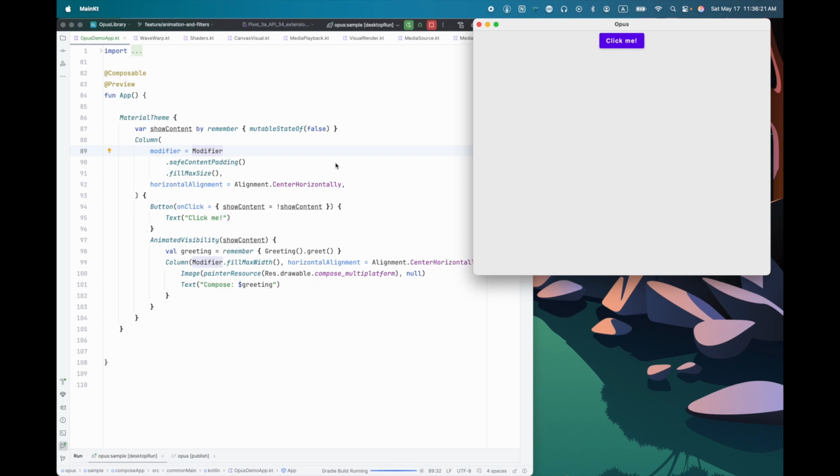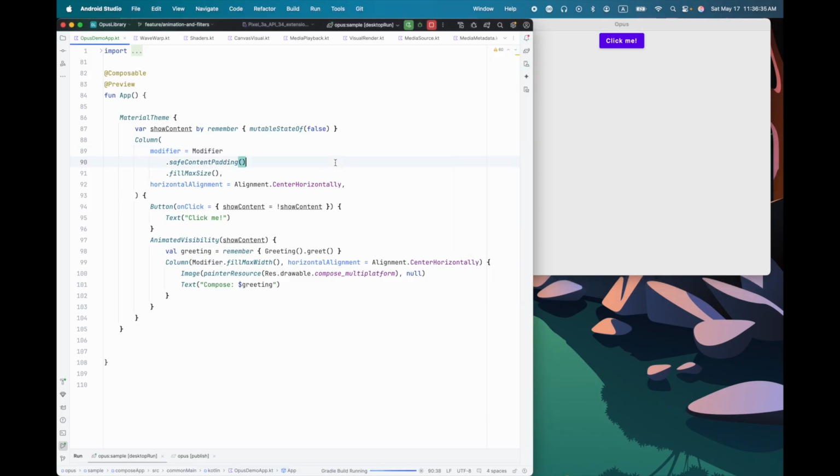And I added something in the desktop specific code when the window is created to make it possible to add Opus views into the desktop window.